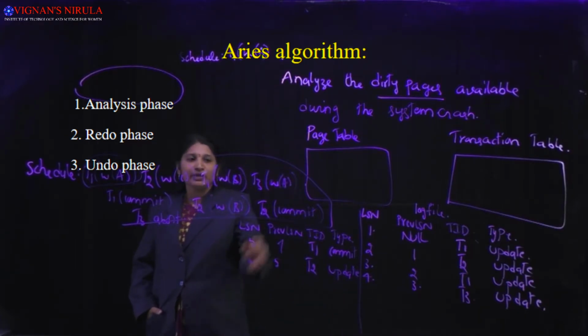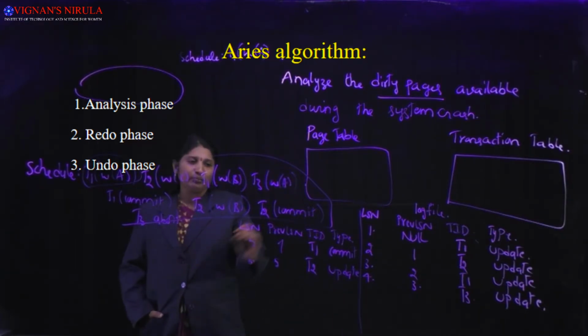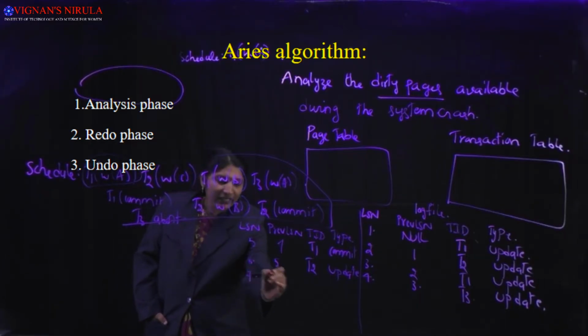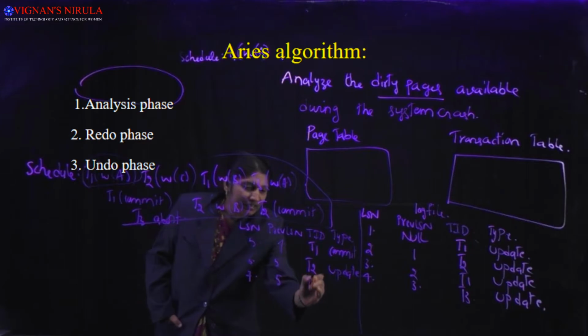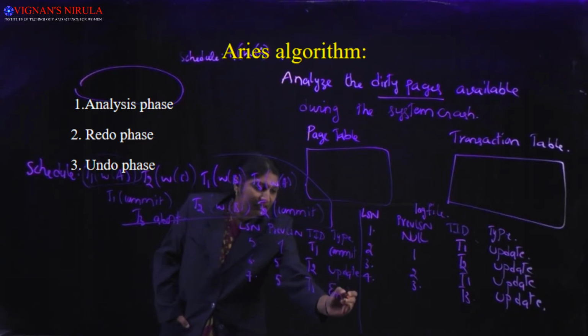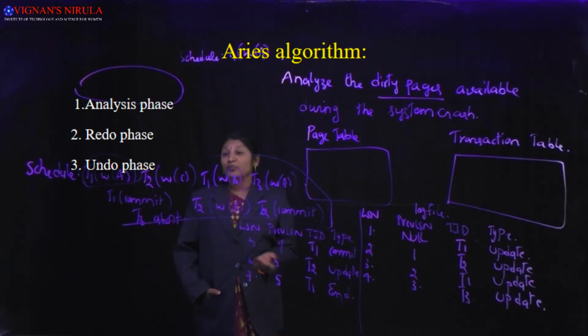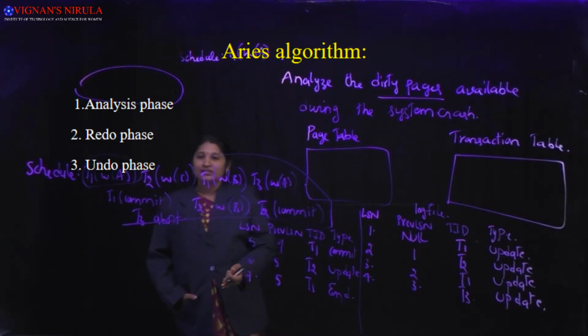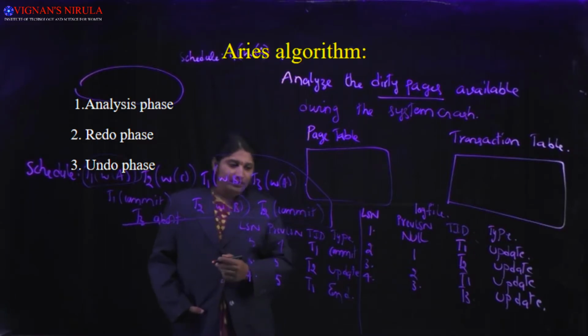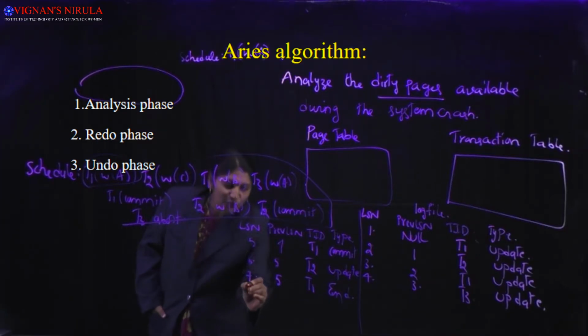Next, for example, at this point of time, the transaction T1 commit is over. I can write T1 end. What is the meaning of T1 end? If T1 has written the end record, the commit action is also completed. Next, what is the next one? T2 update. Next, T2 commit.